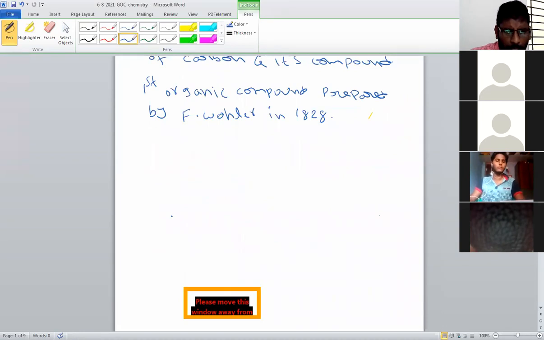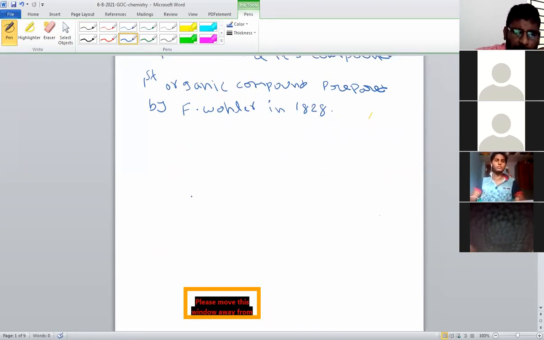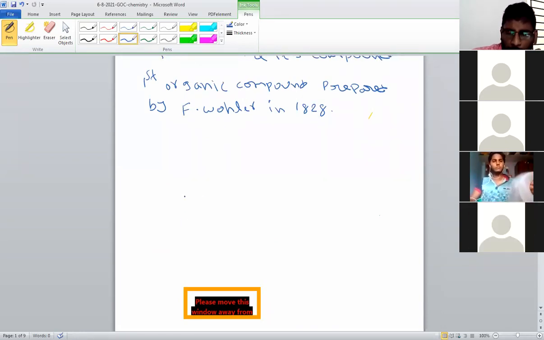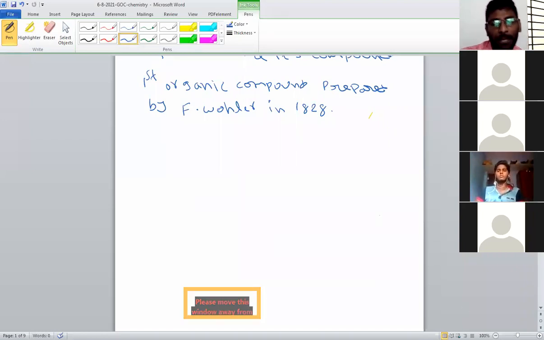The first organic compound is nothing but urea. Urea is the first organic compound. We know that urea is an organic compound, but it was prepared from an inorganic compound. By heating an inorganic compound, they prepared an organic compound.